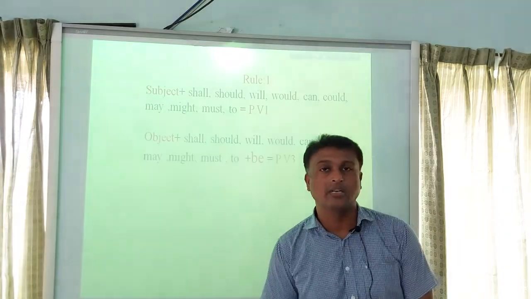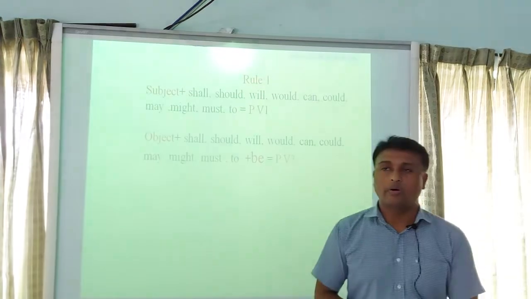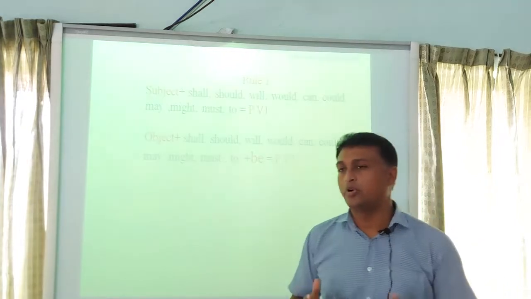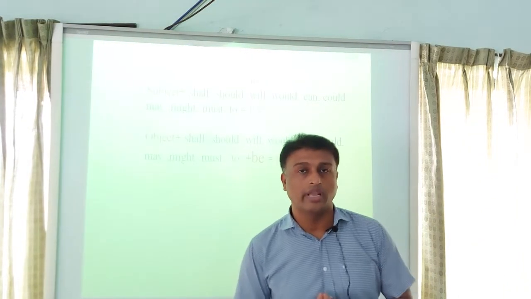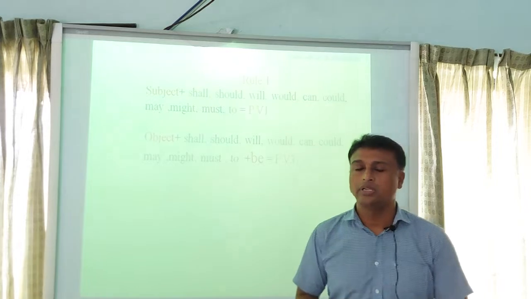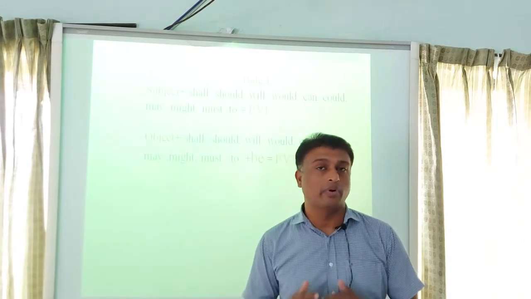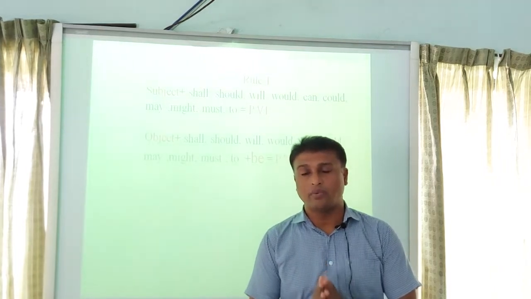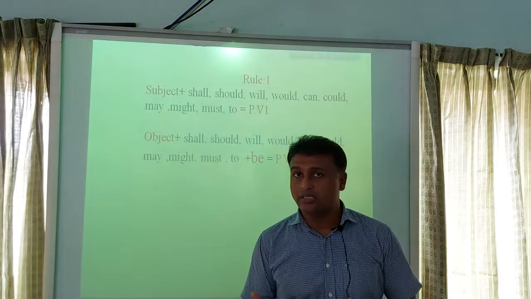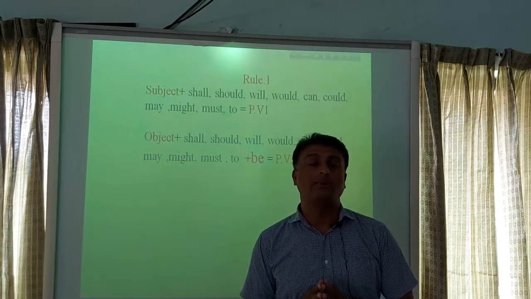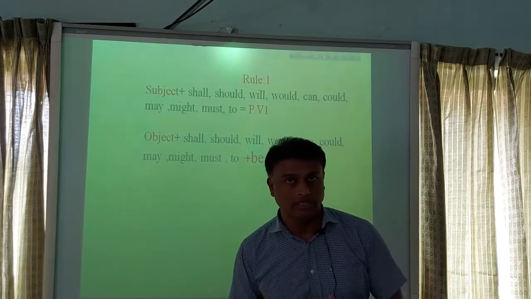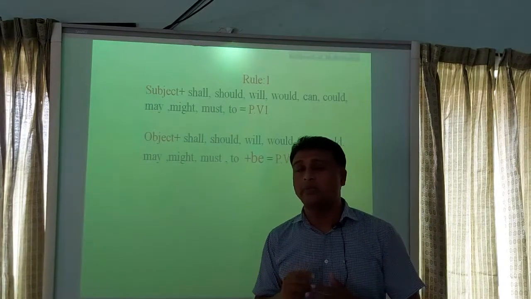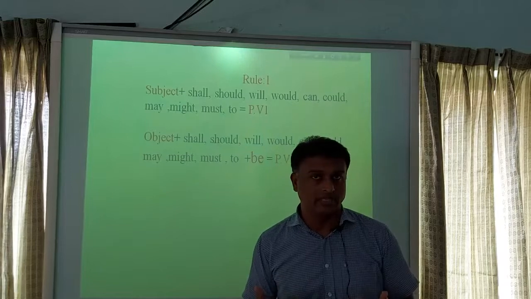Let's start the class. Rule 1. Our first rule is about modal auxiliaries. We all know that the modal auxiliaries are shall, should, will, would, can, could, may, might, must, to. Actually, there are two rules for modal auxiliary. That is, we will write principal verb 1 after modal auxiliaries, or we will write principal verb 3 after modal auxiliaries. So now the question is, when will we write principal verb 1 after modal auxiliaries?